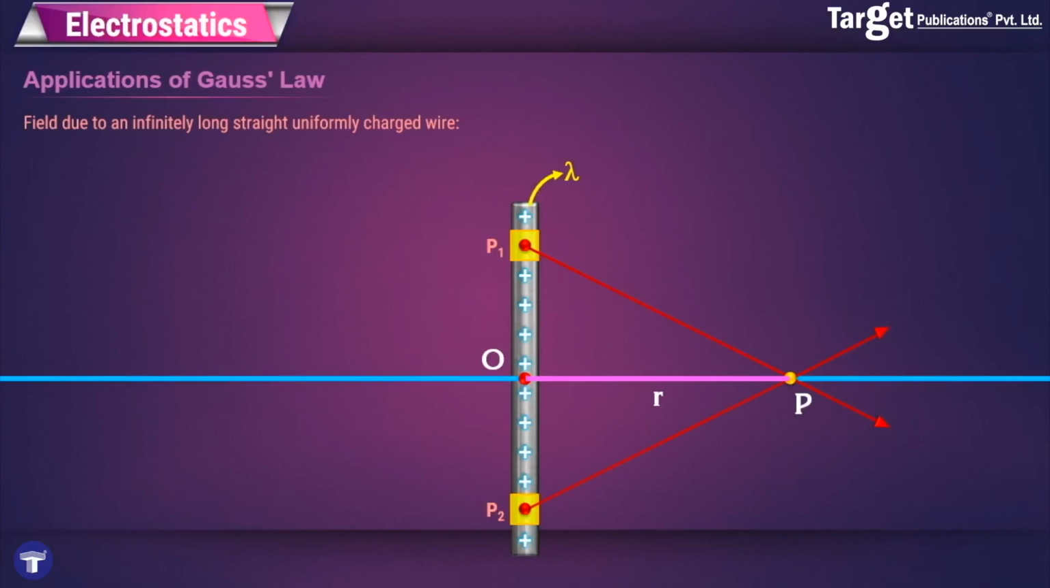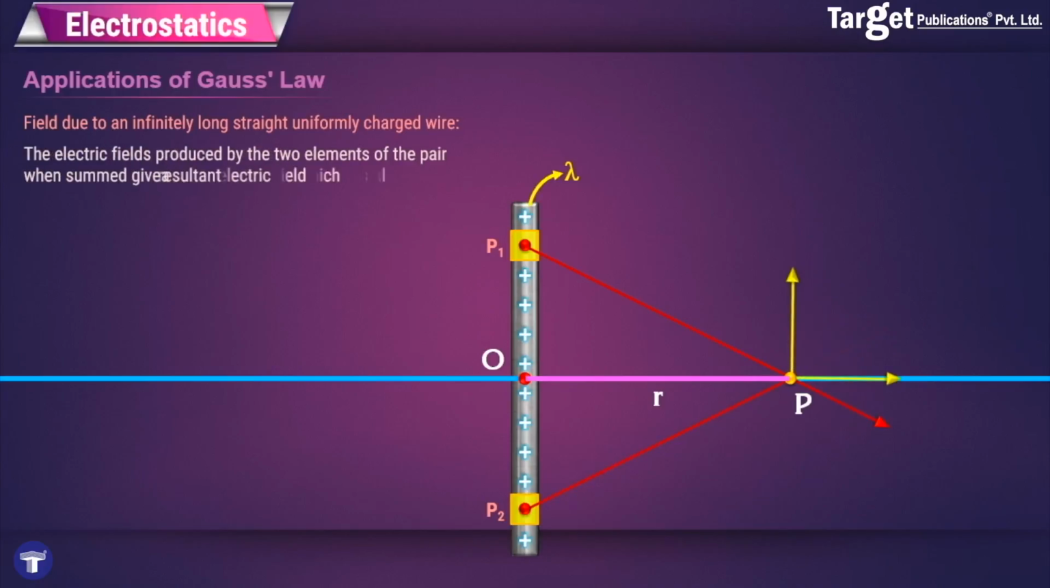If I try to resolve both these red arrows and find the component of the electric field due to each of these elements, P1 and P2, at point P, I will see that when I resolve the electric field due to these two elements, the perpendicular components cancel out. The only component remaining which acts at point P is the component parallel to the OP axis. Therefore, the electric fields produced by the two elements of the pair, when summed, give a resultant electric field which is radial, and the components normal to the radial vector all cancel out.